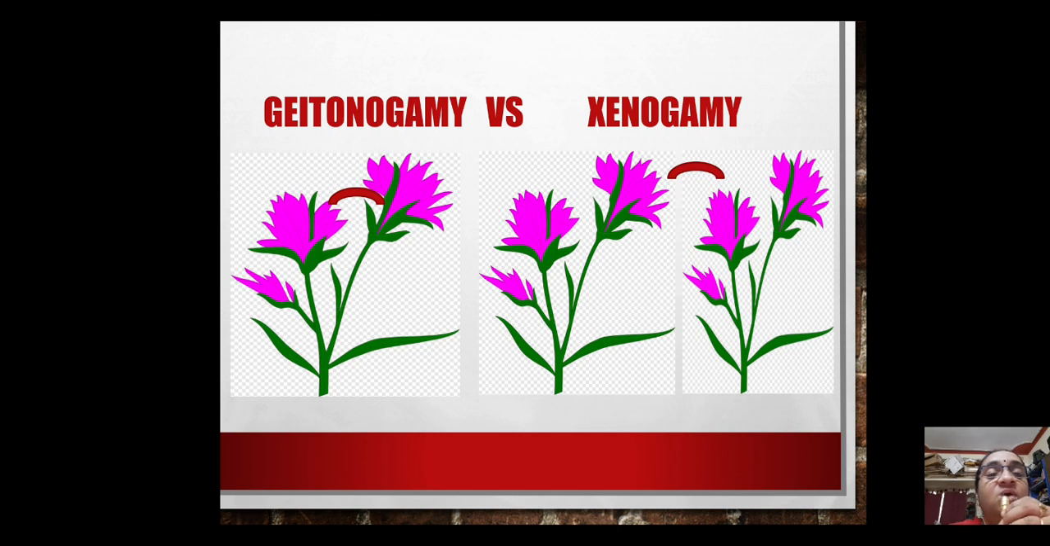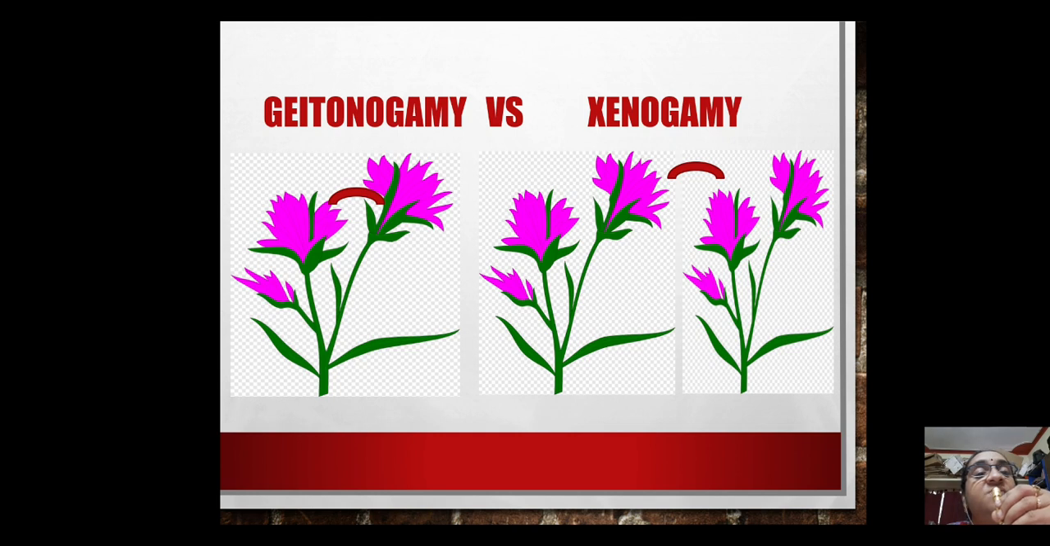The question is whether both these flowers are present on the same plant or on two different plants. In the first case, Geitonogamy, I have put a small arrow mark between the two flowers. That means from one flower the pollen grains are lifted onto the second flower, but both flowers are present on the same plant. When both flowers are present on the same plant, it is genetically autogamy. Very important point to note.